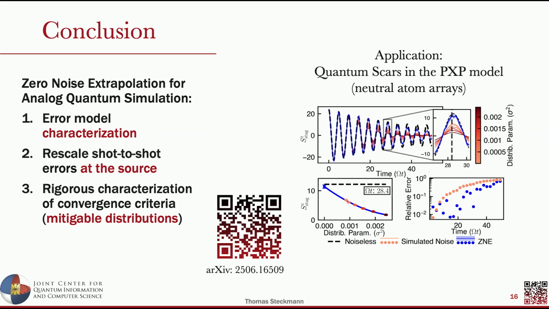And I didn't have time in this presentation to go into the numerical method for looking at many-body quantum scars and these long time oscillations, which are particularly affected by this type of shot-to-shot fluctuation noise. And then finally, we've rigorously characterized how this performs under this type of shot-to-shot fluctuation and characterized this idea of mitigable distributions, which especially includes thermal distributions and Gaussian distributions, and is a relatively loose set of criteria.